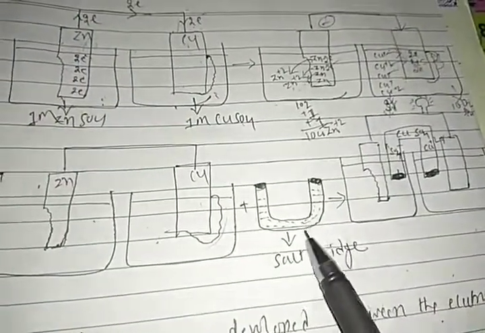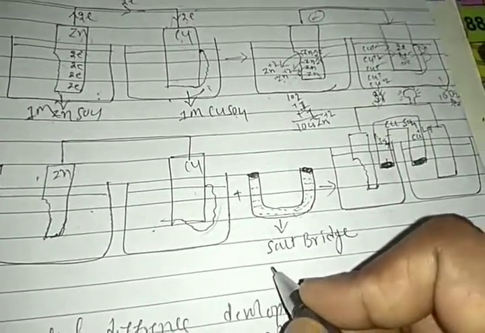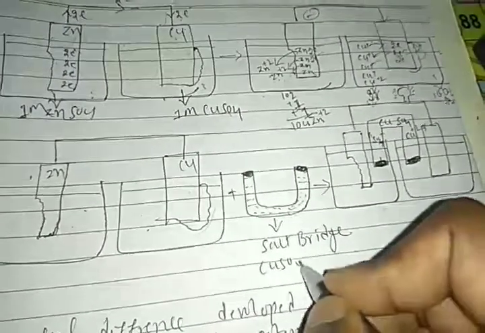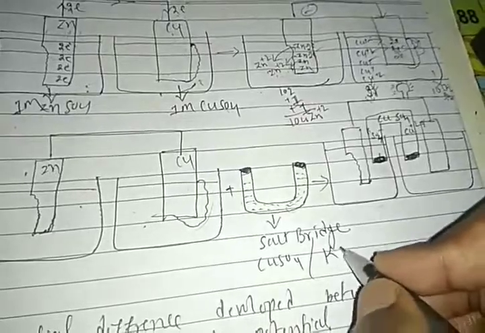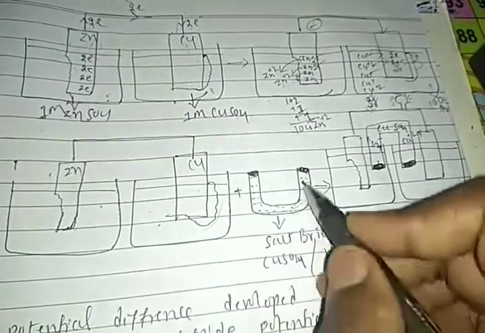Salt bridge. What is the function of a salt bridge? The salt bridge is a chemical substance in a U-shaped tube. A chemical substance like copper sulfate may be present, or KBr may be present, right, students? Or copper bromide may be present. Copper sulfate, KBr, potassium sulfate, any ionic salt we can use here. When copper sulfate is filled in this U-shaped tube, we call it a salt bridge.